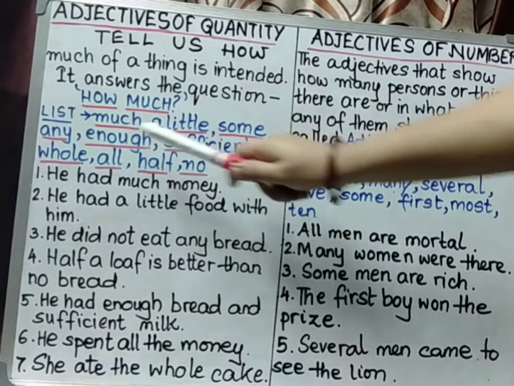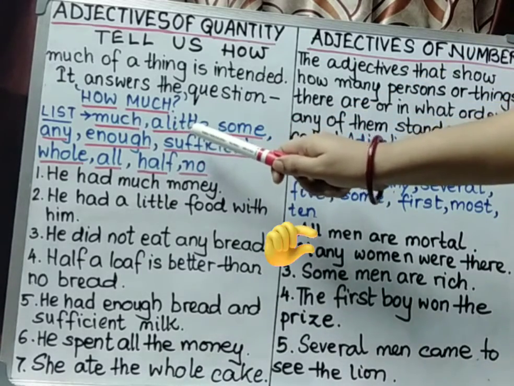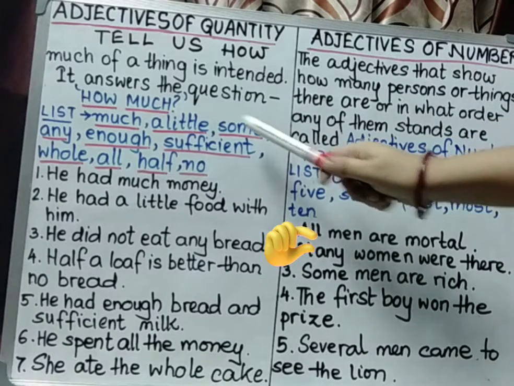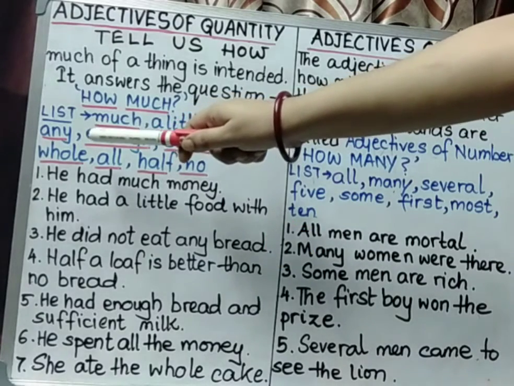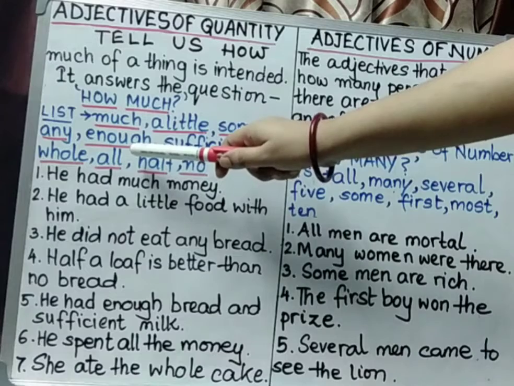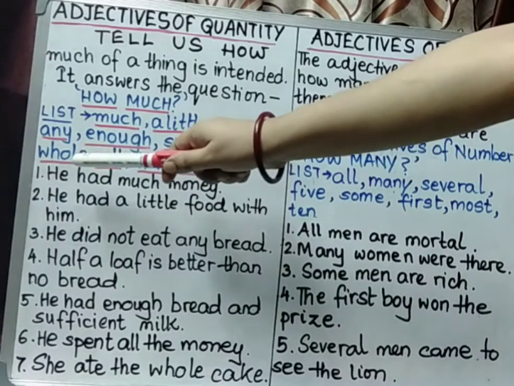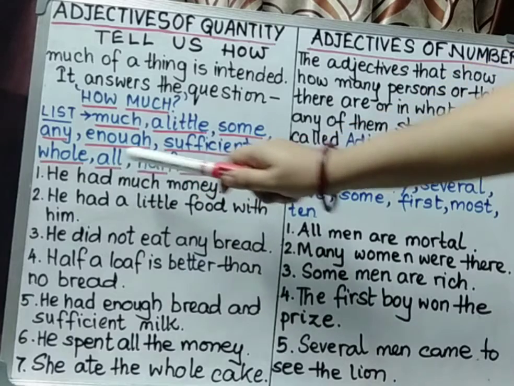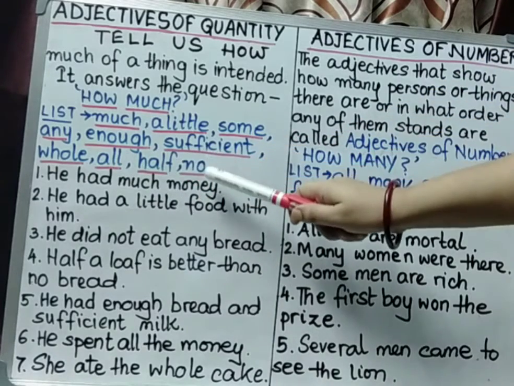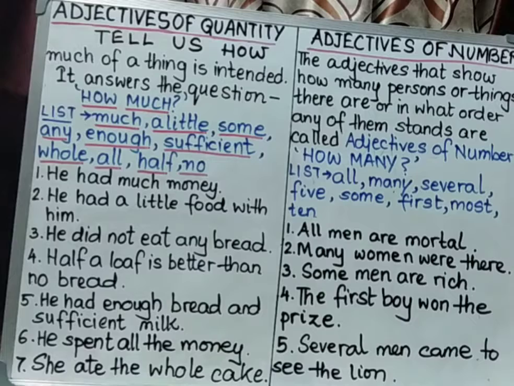Much, a little, some, any, enough, sufficient, whole, all, half, no. That means through all these small words it denotes the quantity of a thing.